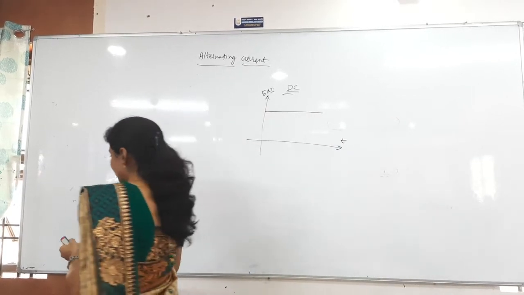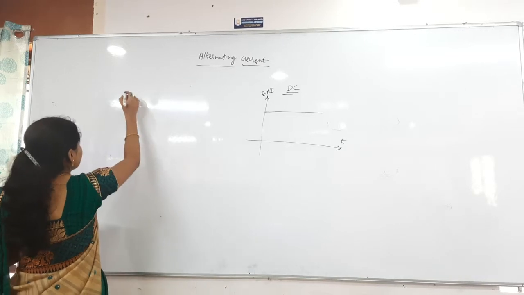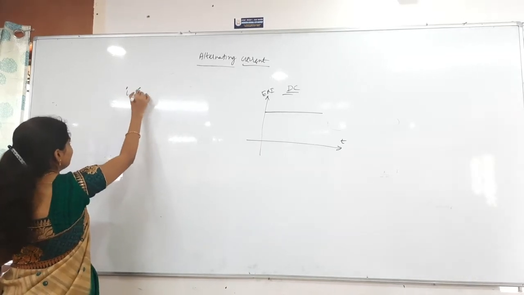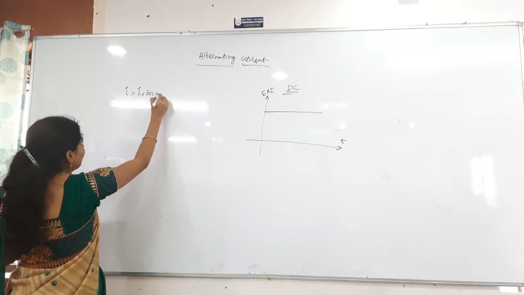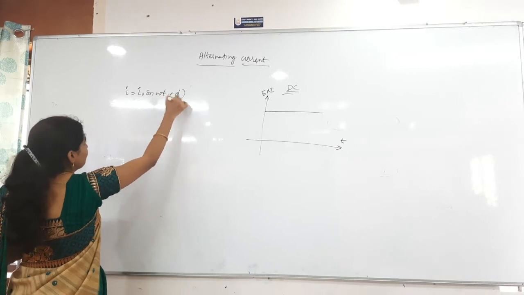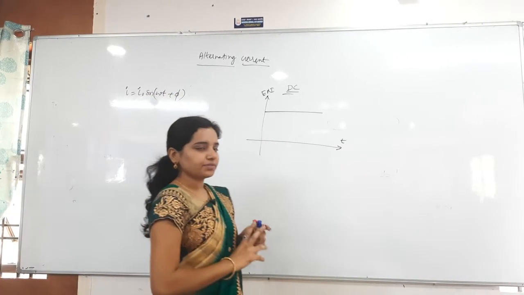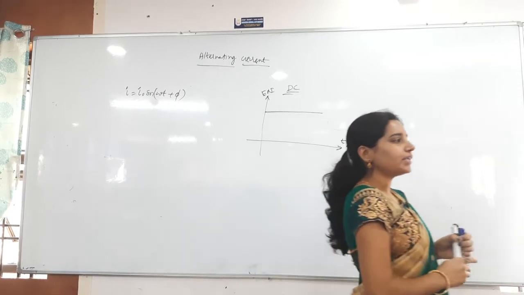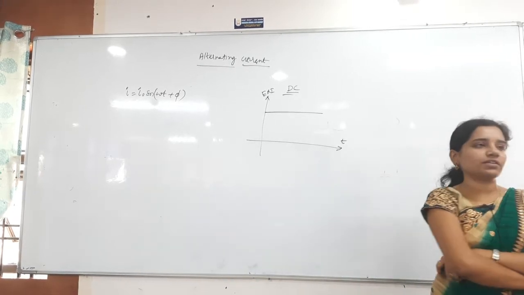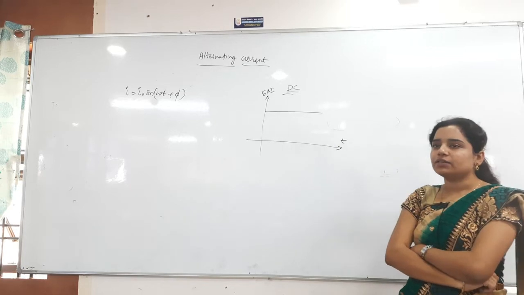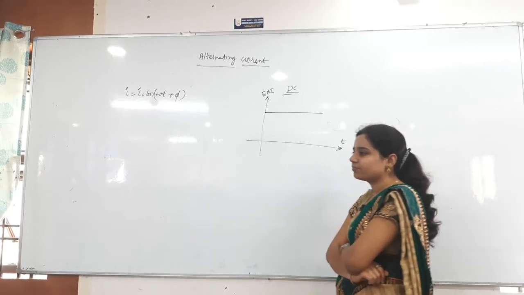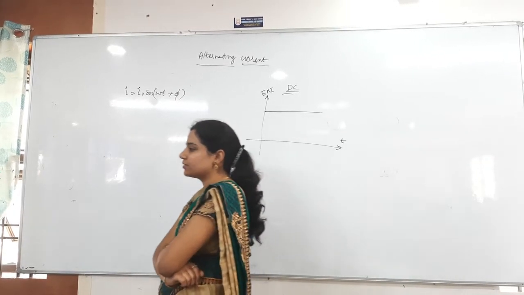This phi, don't write that as pi, phi. In this function, omega t plus phi is the phase.